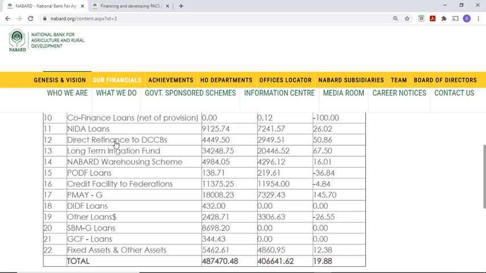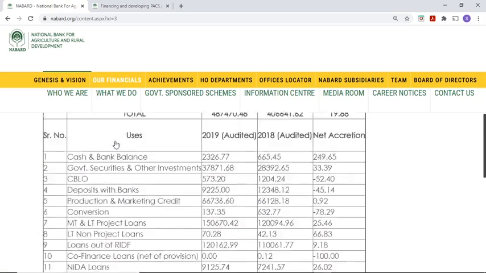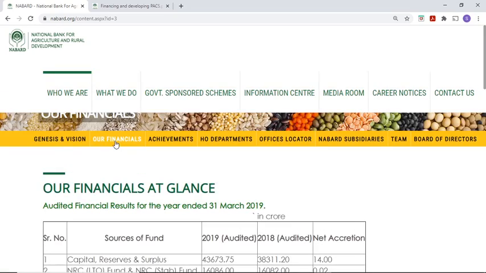So these are some schemes where NABARD is spending money, is giving money, which the government gives, is spending on behalf of Government of India, right? So this is the financial statement, in brief, right?